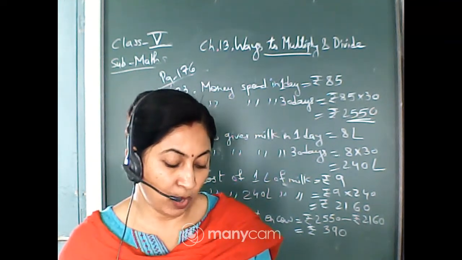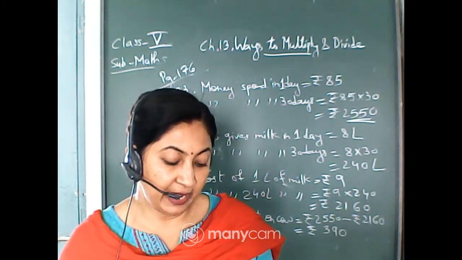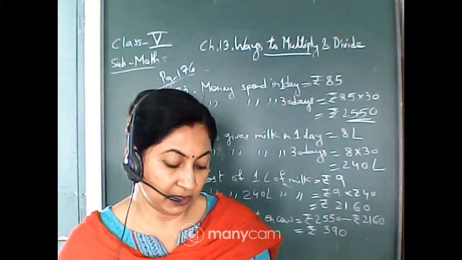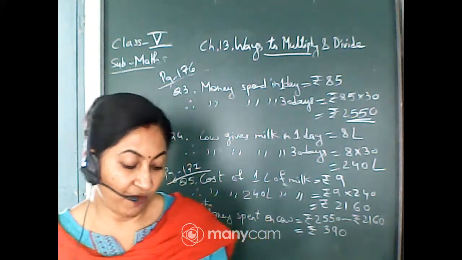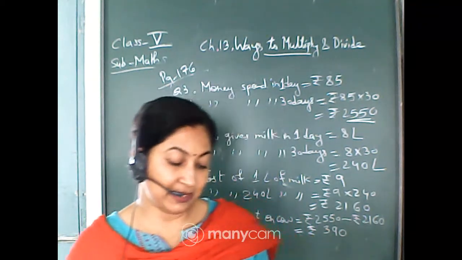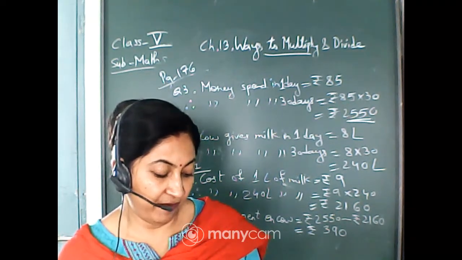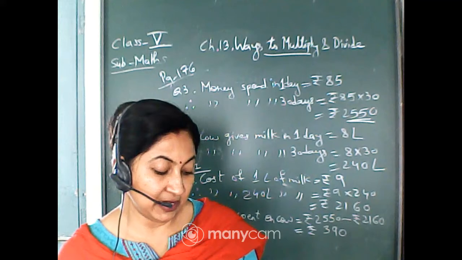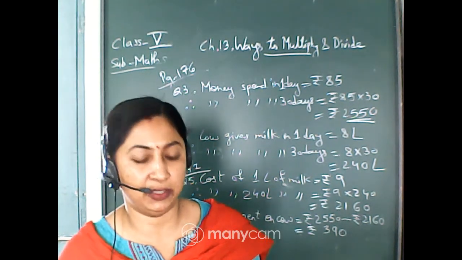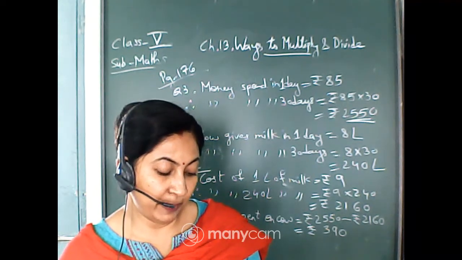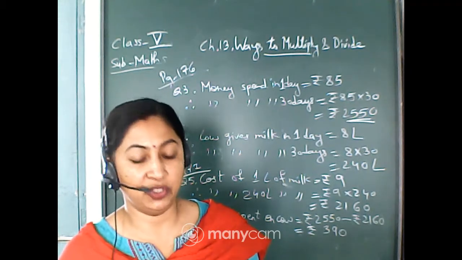Next one, number D. A farmer sells 1 liter of milk for rupees 11. In 1 month he sells 210 liters of milk. How much does he earn in a month? Yes, for 1 month he is selling 210 liters of milk, and the cost of 1 liter of milk is rupees 11. You have to find out how much he earns in a month. That means you have to divide it. Okay, you will divide by 11 and you will get the answer.